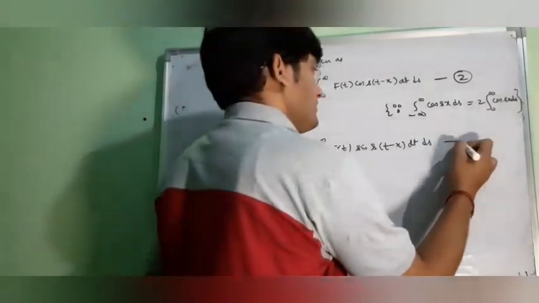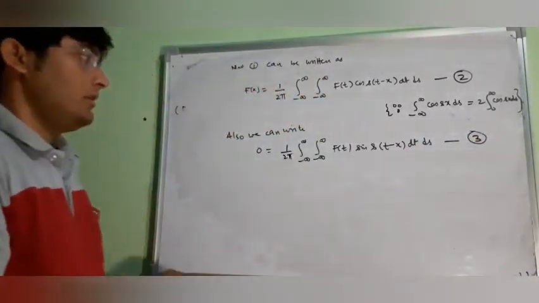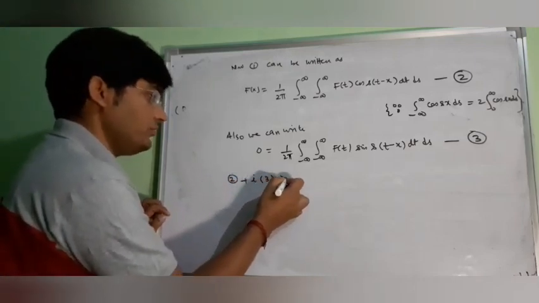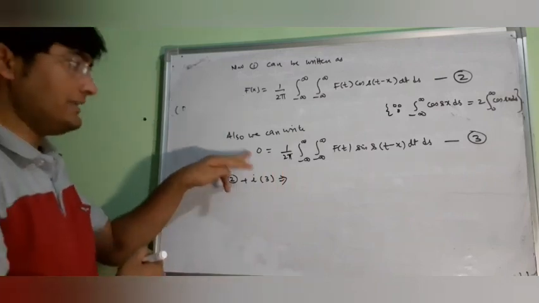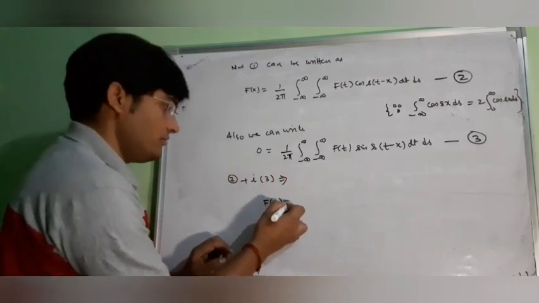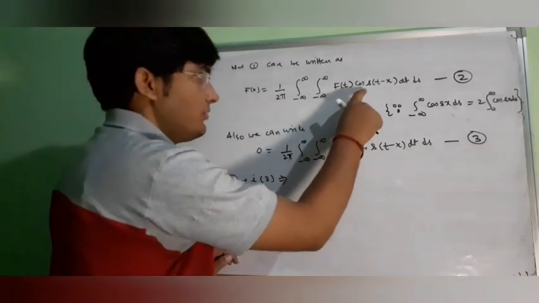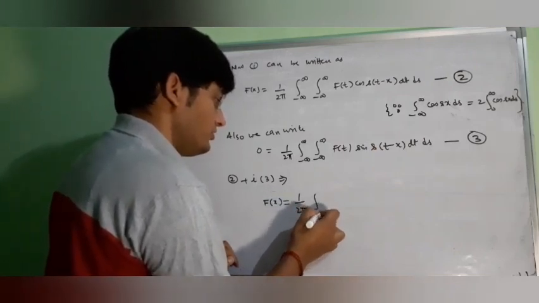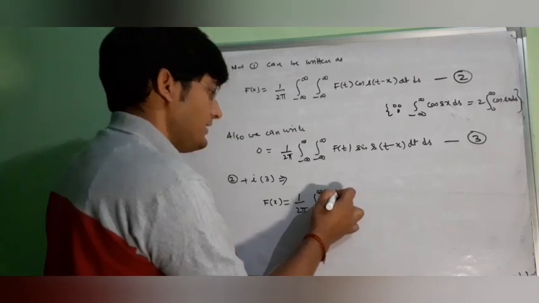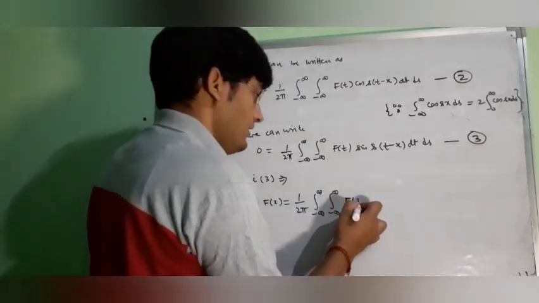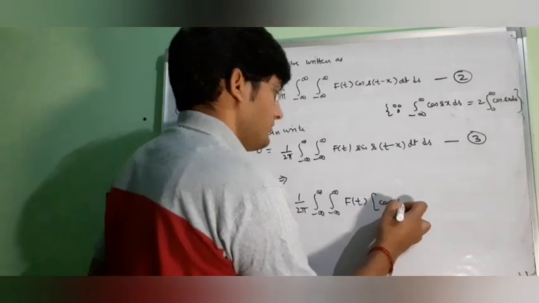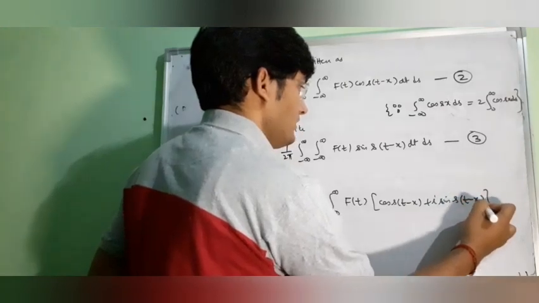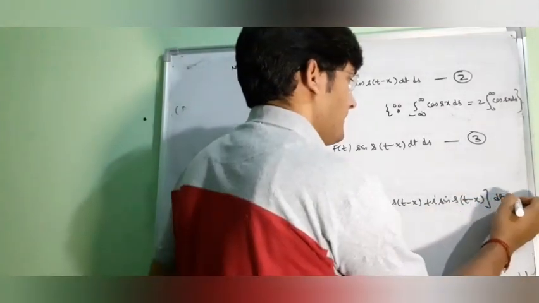So let us assume this is equation number 3. Now equation number 2 plus i times 3 will give F(x) equal to, now everything will be common and here we will have cos theta plus i sin theta. So we will get 1 over 2 pi, integral from minus infinity to infinity, integral from minus infinity to infinity, f(t), and then in the bracket we will have cos s(t minus x) plus i sin s(t minus x), and then dt ds.